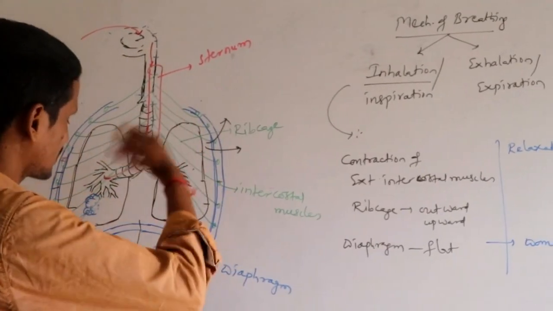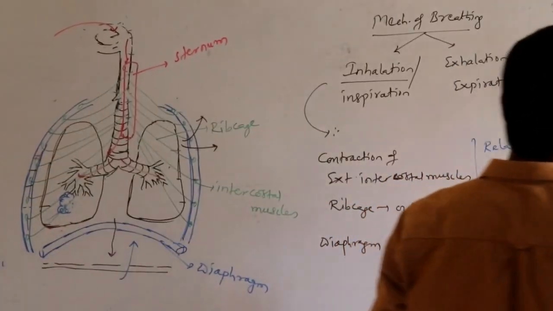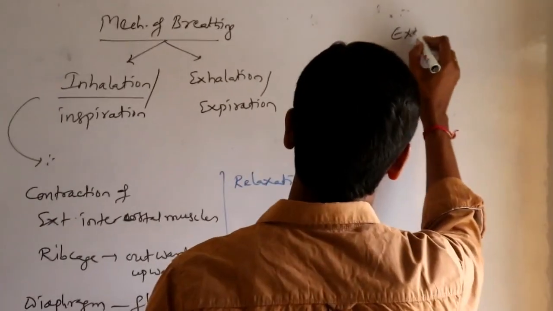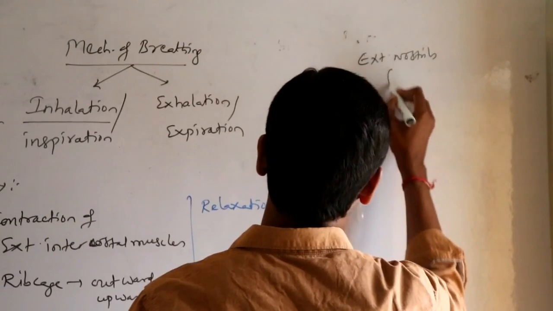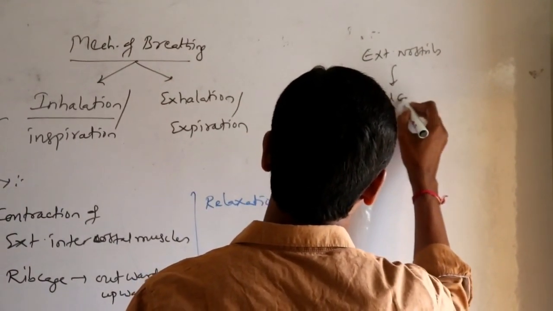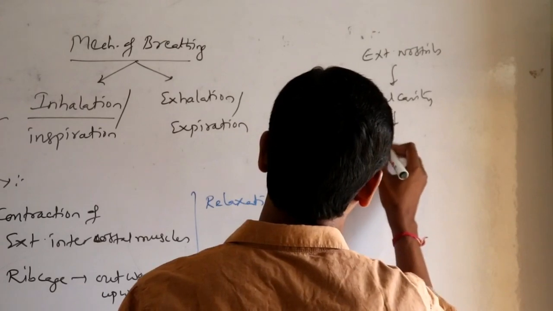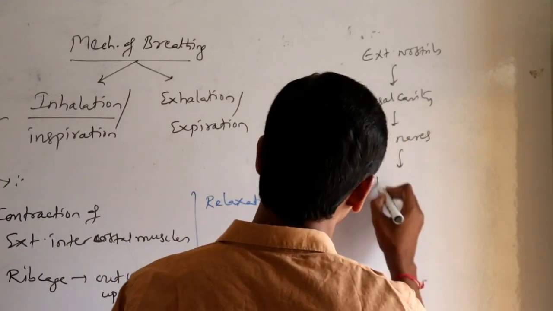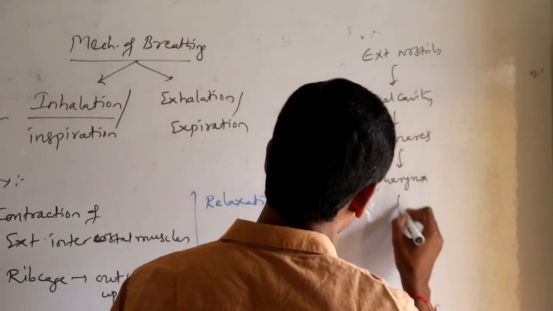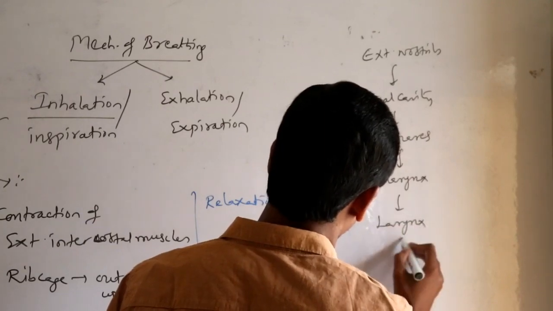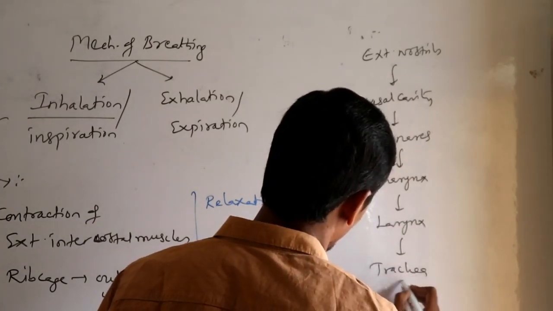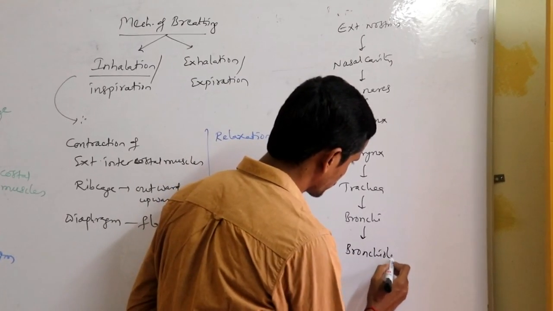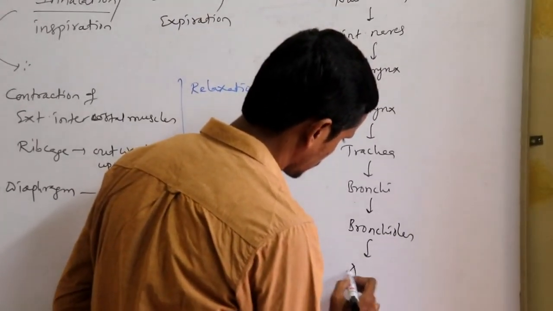Then during inhalation or exhalation, the respiratory pathway involved here is from the external nostrils into the nasal cavity, nasal cavity into internal nares, into the pharynx, pharynx into larynx, larynx into trachea, trachea into bronchi, bronchi into bronchioles, and bronchioles into alveoli.